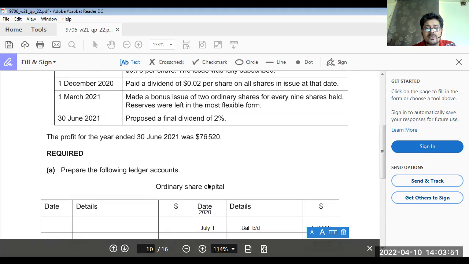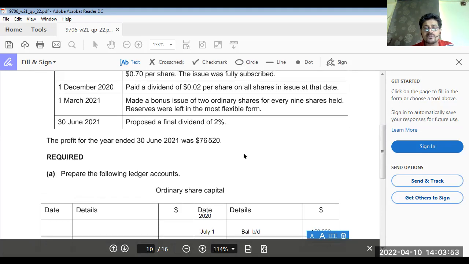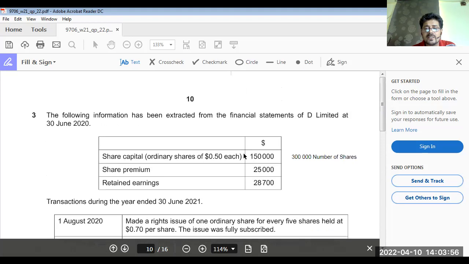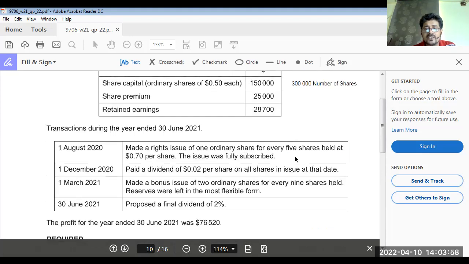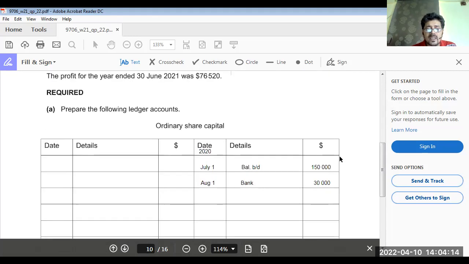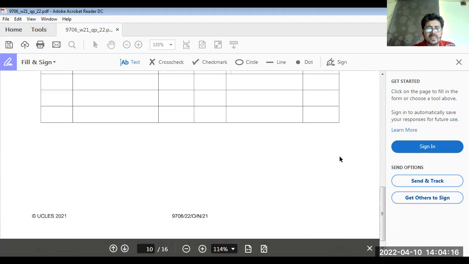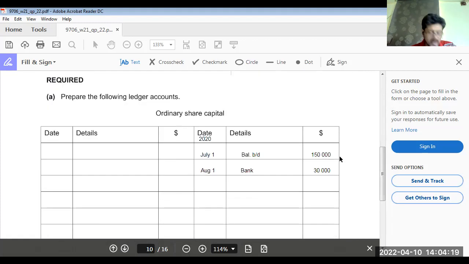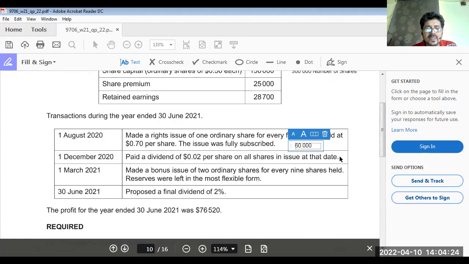Paid a dividend of 0.02 per share on all shares issued at that date. The starting number of shares was 300,000, and here we issued 60,000 shares. So in total we have 360,000 shares available. Multiply by 0.02, that makes your dividend 7,200. We have paid it, so that is not going to be reported anywhere in the ordinary share capital account. Okay, 7,200, I'm going to write it over here.